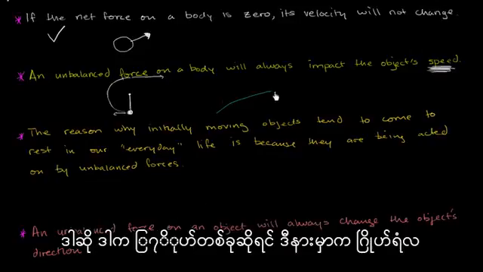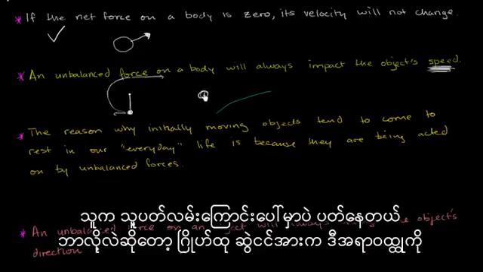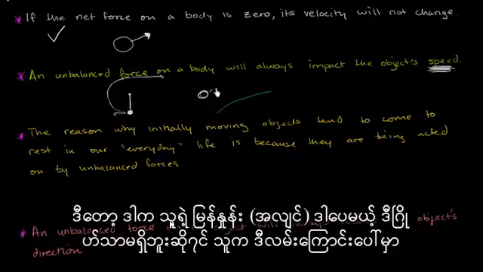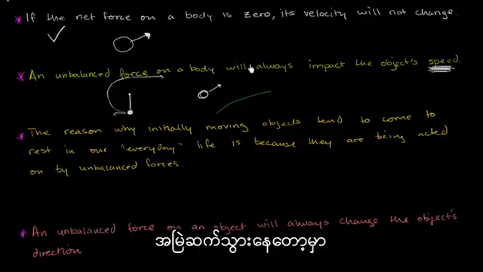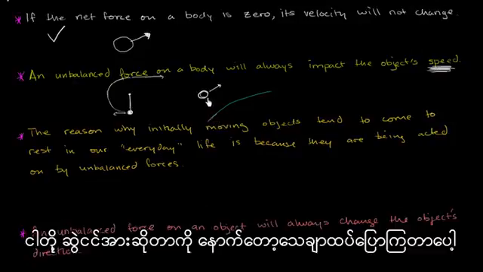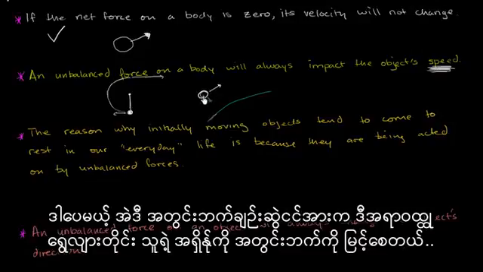So if that is some type of planet, and this is one of the planet's moons right over here, the reason why it stays in orbit is because the pull of gravity keeps making the object change its direction, but not its speed. Its speed is the exact right speed, so as it travels, so this was its speed right here. If the planet wasn't there, it would just keep going on in that direction forever and forever. But the planet right over here, there's an inward force of gravity, and we'll talk more about the force of gravity in the future.